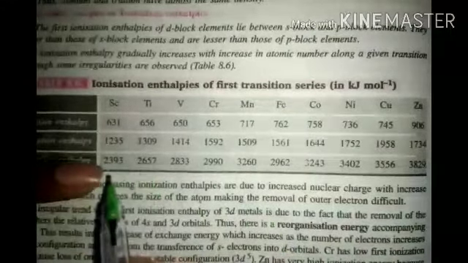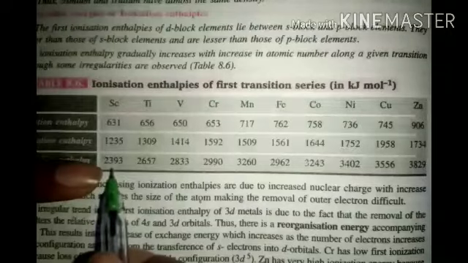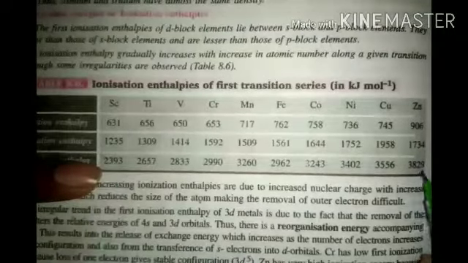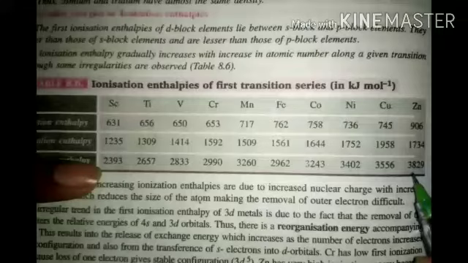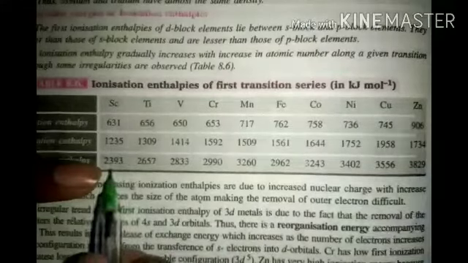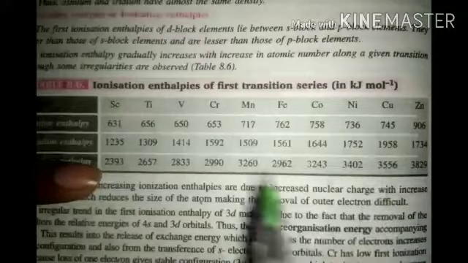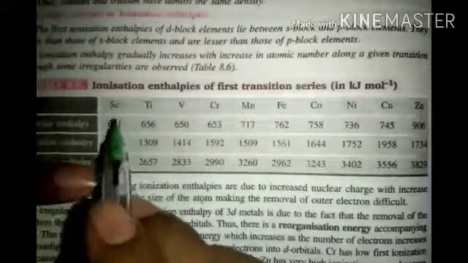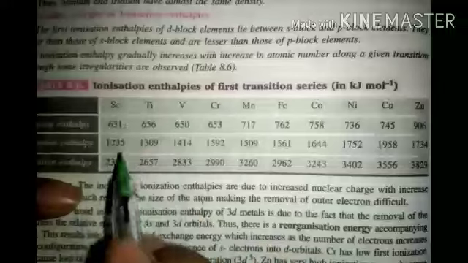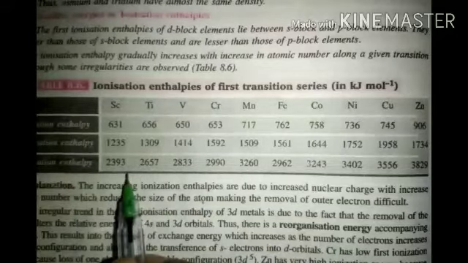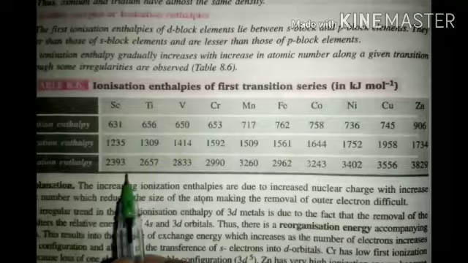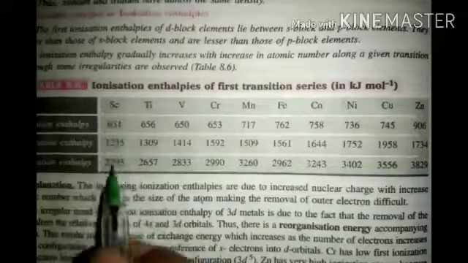Now the third electron removing: 2393 to 3800. See, from first to last there is a very high increase. We know that the first ionization enthalpy is lesser than the second, and the second is less than the third.